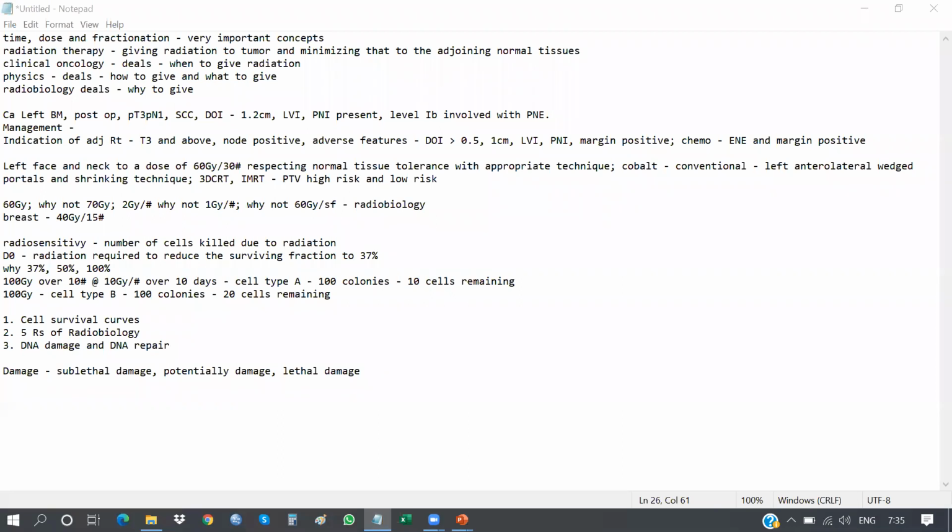So anybody else who can answer this? What is sublethal damage, potentially lethal damage, and lethal damage?